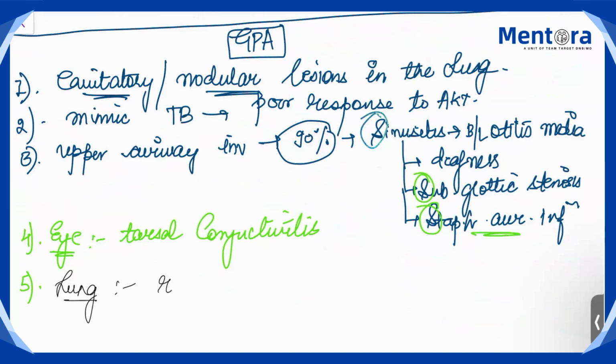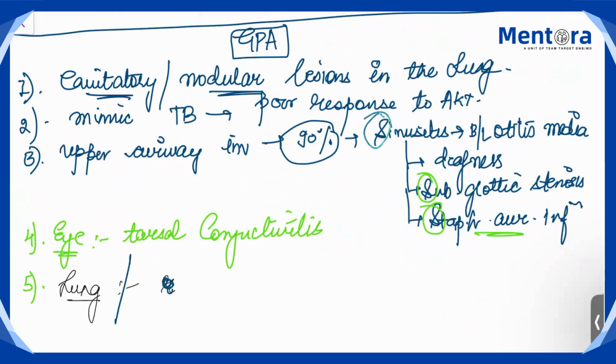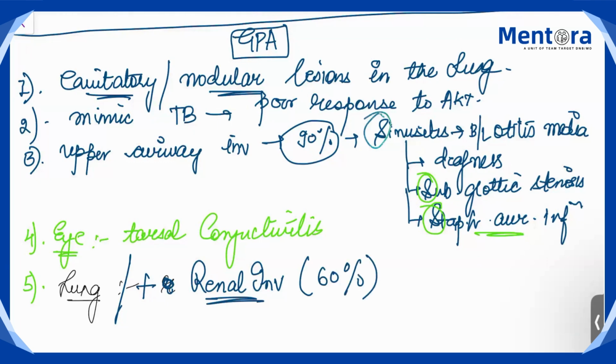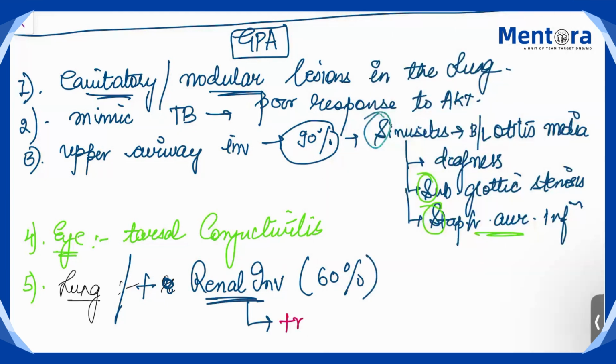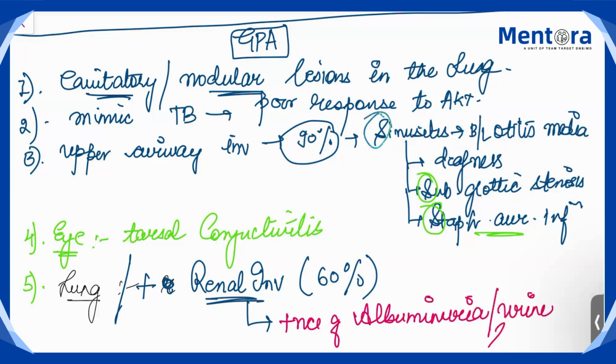Not necessary in all, but most patients, about 60%, will have renal involvement. When the kidney is involved, there will be albuminuria. Urine will excrete albumin and protein, so urine sediments will be present.